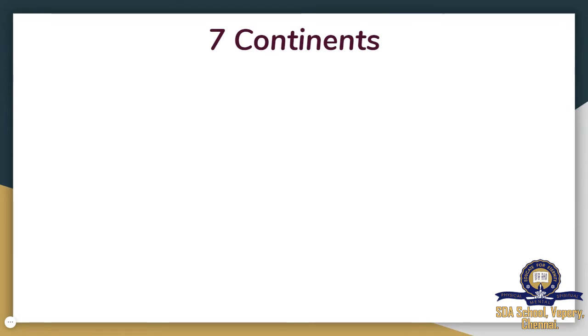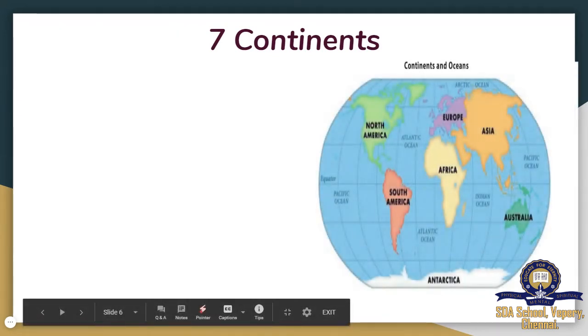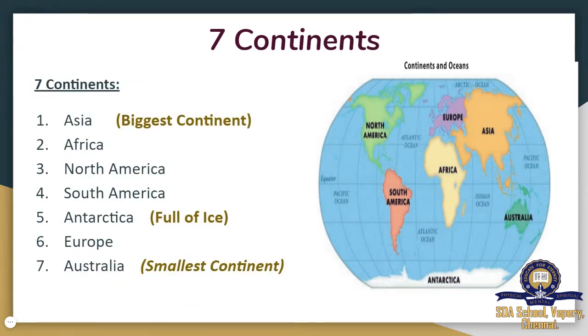So you all know that Earth has 7 continents. What are they? You can see the picture of continents. The 7 continents are Asia, Africa, North America, South America, Antarctica, Europe and Australia. In that, Asia is the first continent and it is the biggest continent according to size. So Asia is the biggest continent and Australia is the smallest continent.